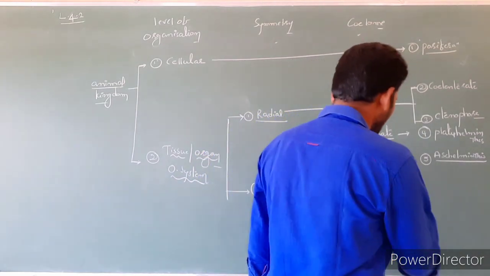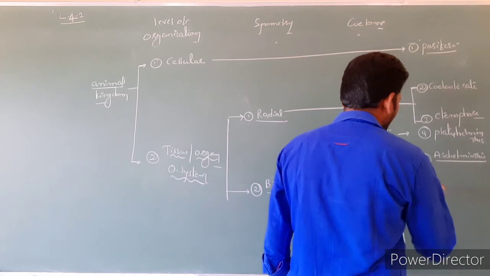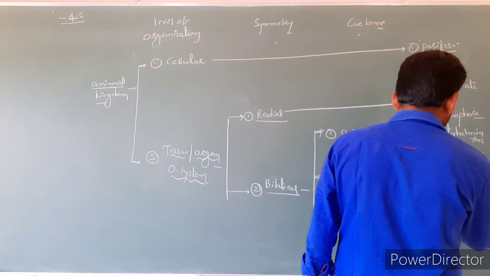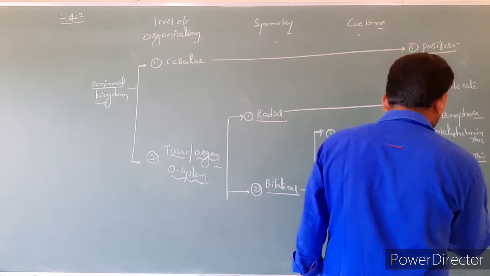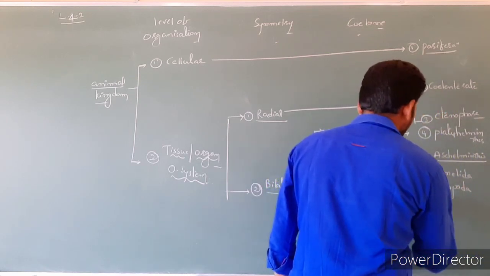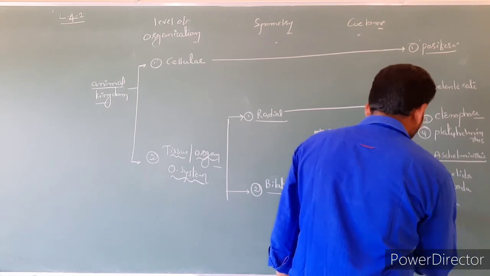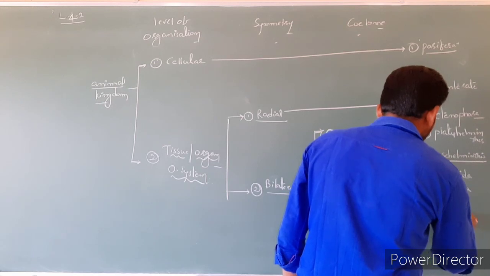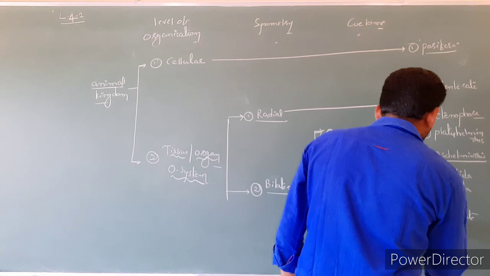So these are Annelida, Arthropoda, Mollusca, Hemichordates, Chordates.